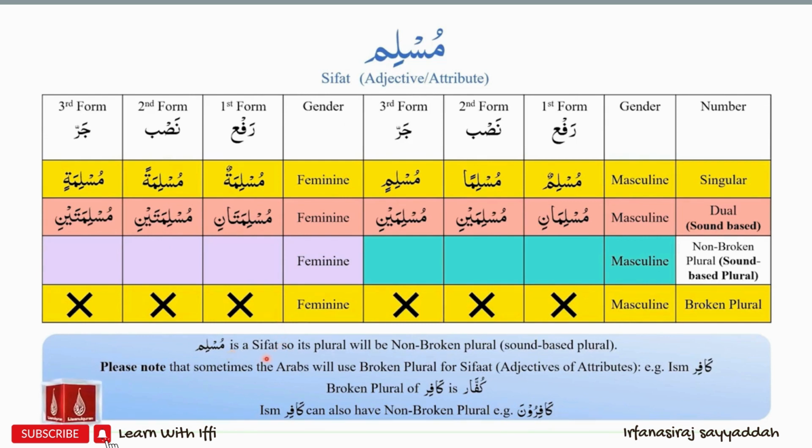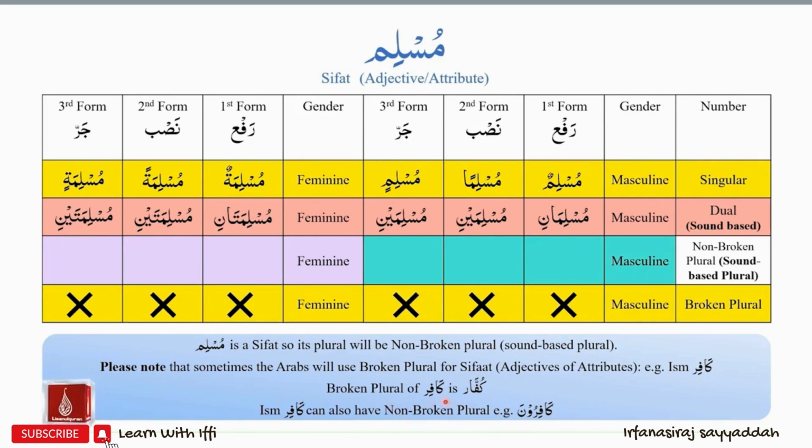So, because Muslim is a sifat, its plural will be the non-broken plural form or sound-based plural form. Please note that there are exceptions, and sometimes the Arabs will use broken plural for sifat. For example, kafir. Kafir is a sifat, which means a disbeliever. So the broken plural of kafir is kuffar.